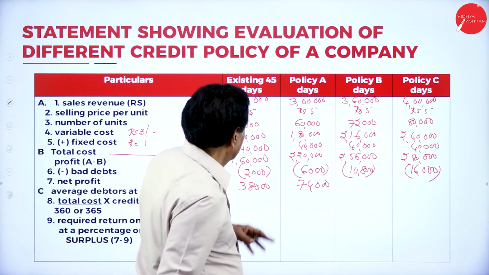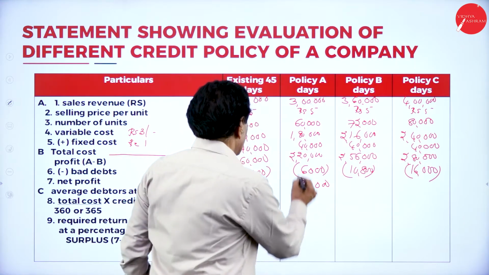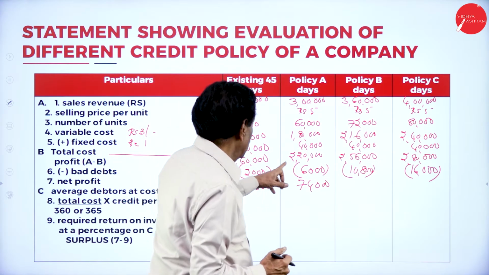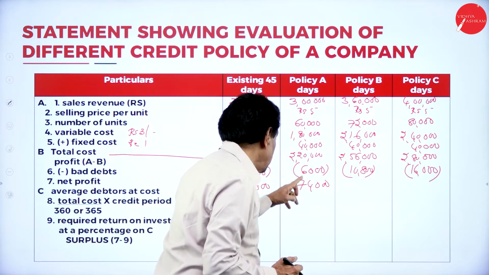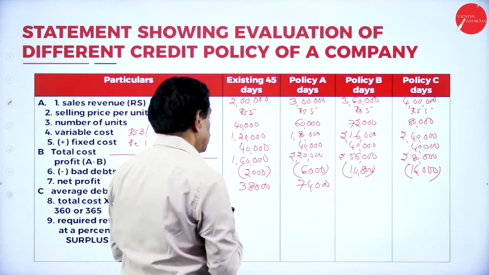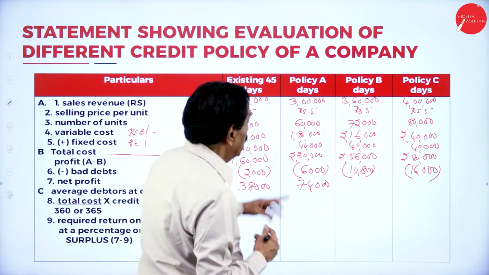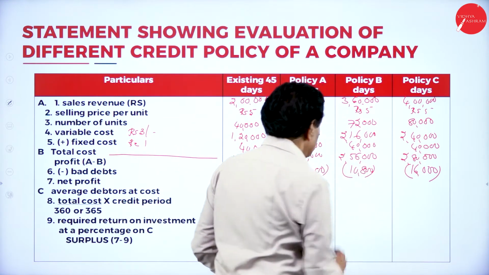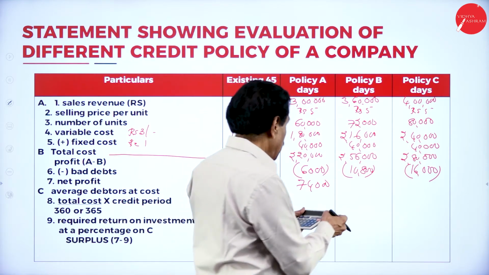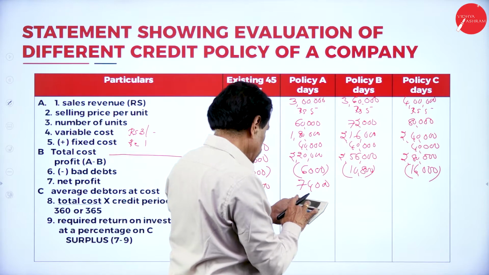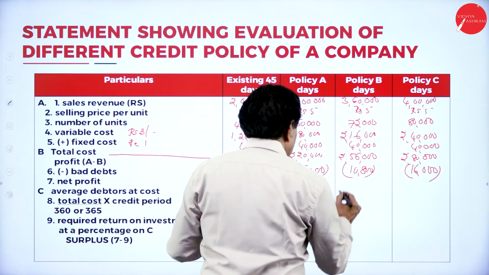How much will come? 3 lakh, 1 lakh 80 plus 40 is 2 lakh 20, 80,000, 60,000, 74,000, 3 lakh 60,000 minus 10,800. It is 93,200.